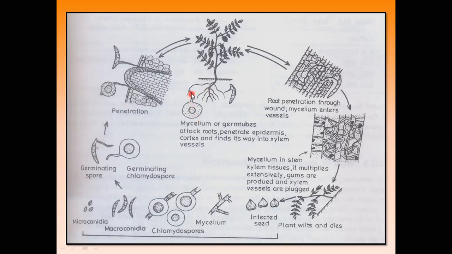These spores penetrate the roots during intercultural operations or through wounds created by insects on the root portions. So the chlamydospores enter the plants through the root portion.